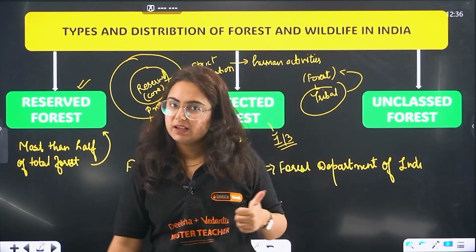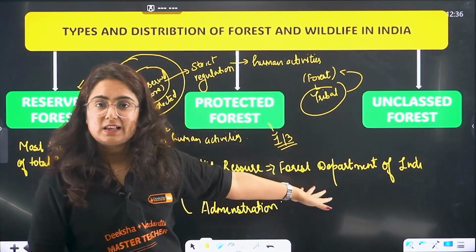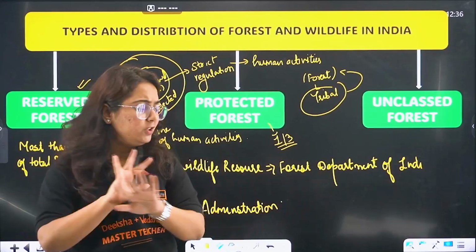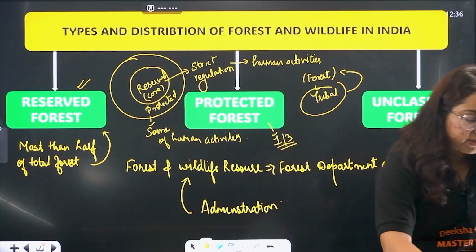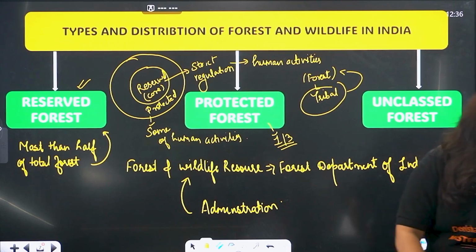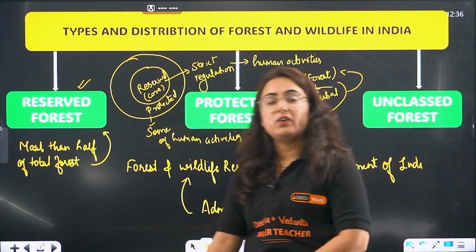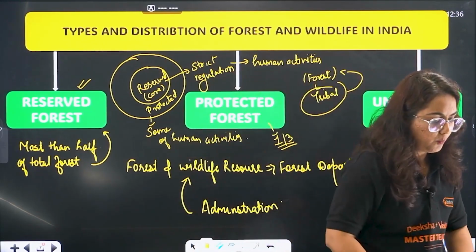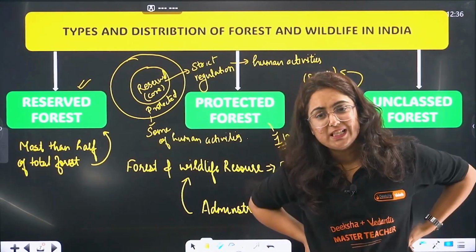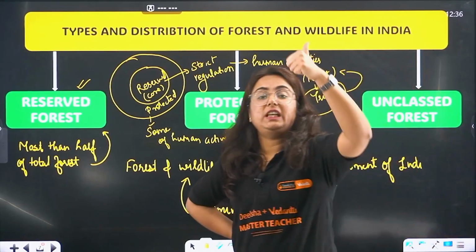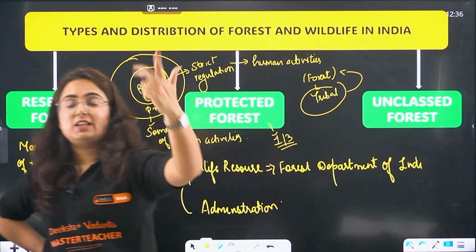Protected forest. Get it? Now comes the unclassed, not protected, not reserved, unclassed. Other than reserved and protected, that is open for use to everyone. They are the forest and wastelands that belong to either the government or private individuals. Get it, my dear students? So this is the difference between reserved, protected, unclassed forest.